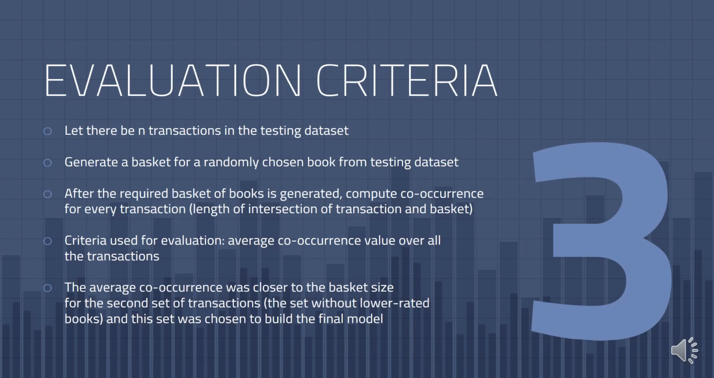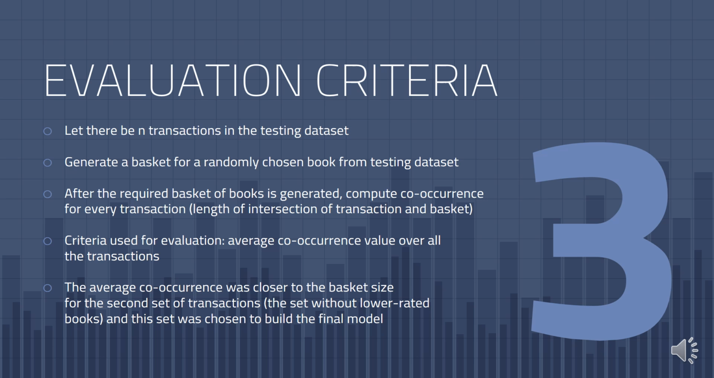We use average co-occurrence to evaluate the models. Once the basket has been generated, we compute the co-occurrences for every transaction in the testing dataset. Co-occurrence of a transaction given a basket is the number of books in the intersection between the basket and the transaction. Only the lengths of intersection greater than 0 are considered. Finally, we use the average of the co-occurrences over all the transactions to compare models. The ideal co-occurrence value would be equal to the basket size.